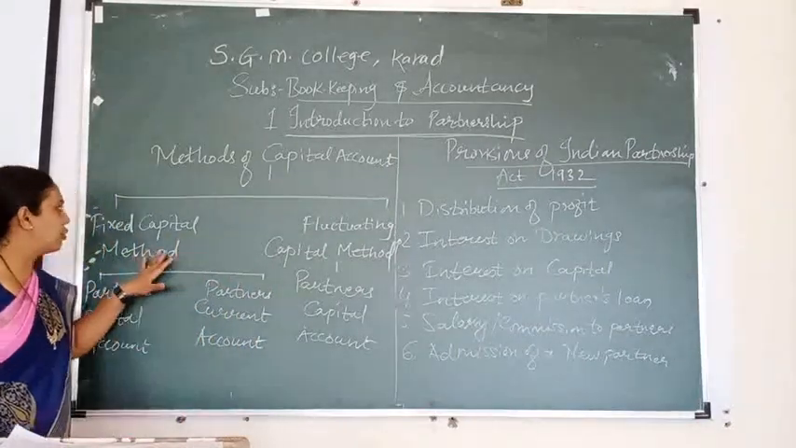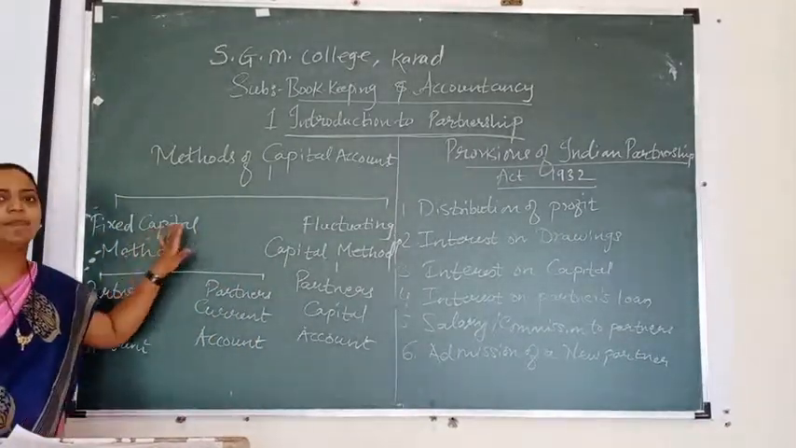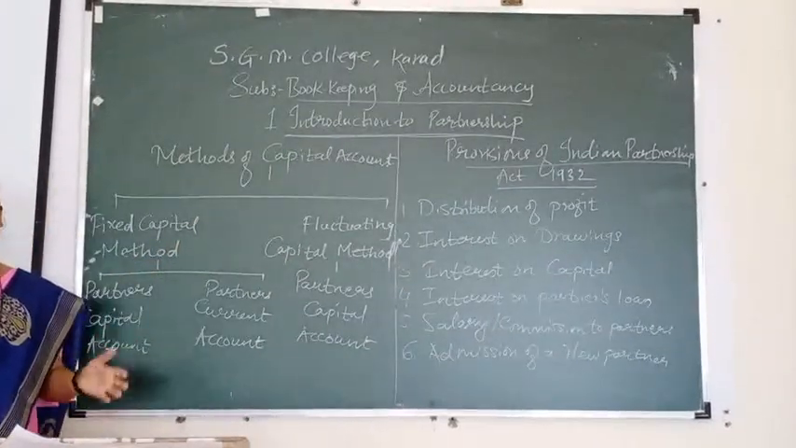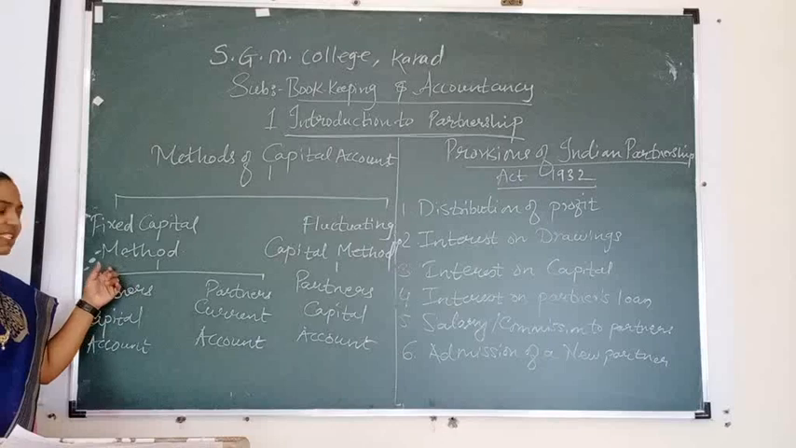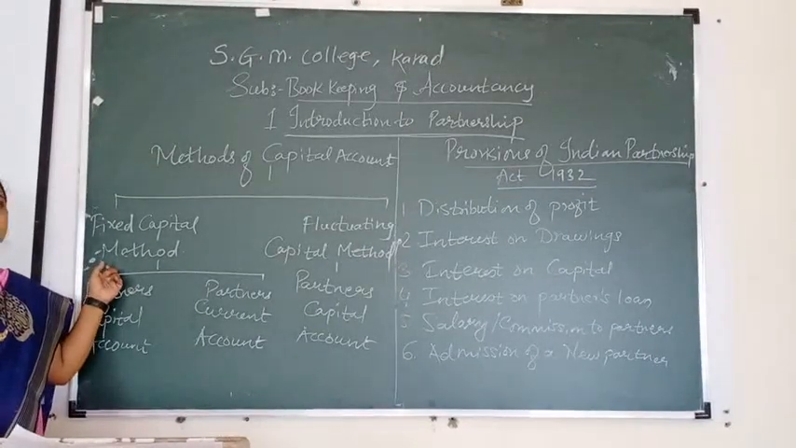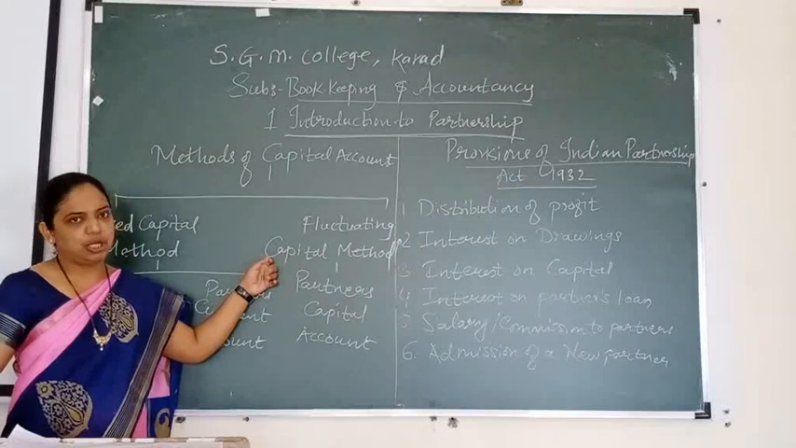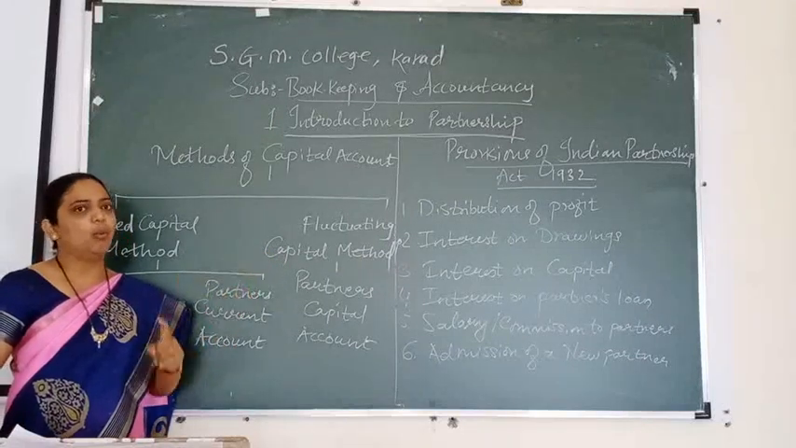So the two types we have seen are fixed capital and fluctuating capital. One of these methods is always followed by the partners: fixed capital, where the capital is constant, and fluctuating, which by the name itself always goes on changing. In fluctuating, only one account is there.